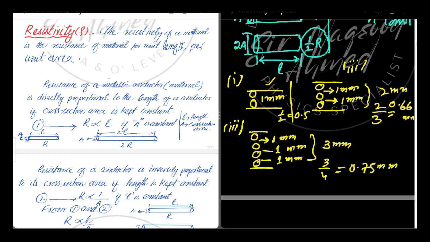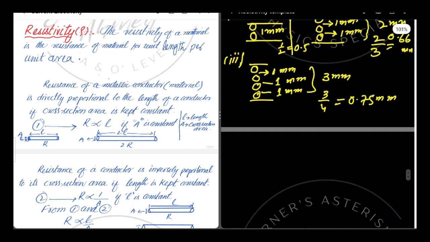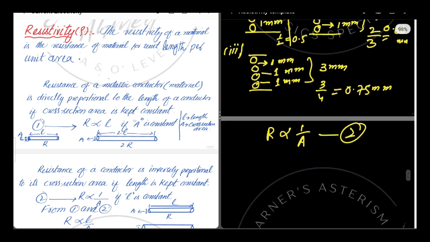This decreases the number of collisions, so the resistance also decreases. Finally, we can say that by increasing the cross-section area, the resistance of a conductor decreases. This is our second equation.